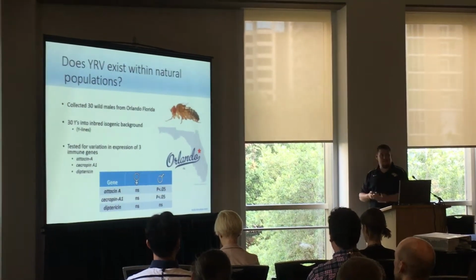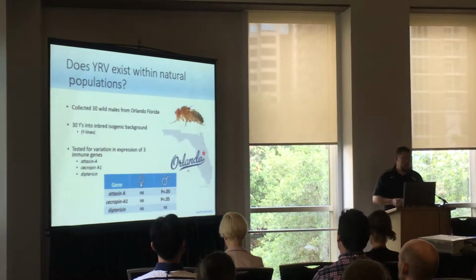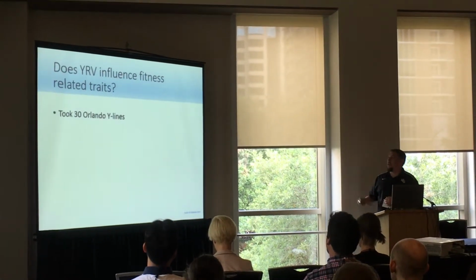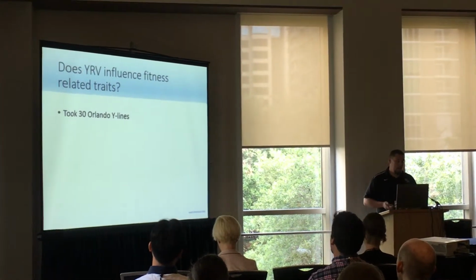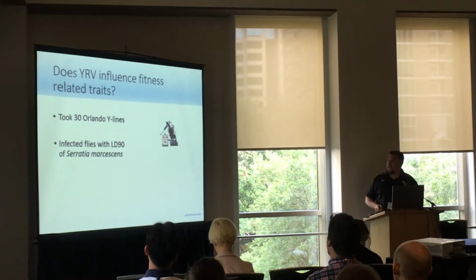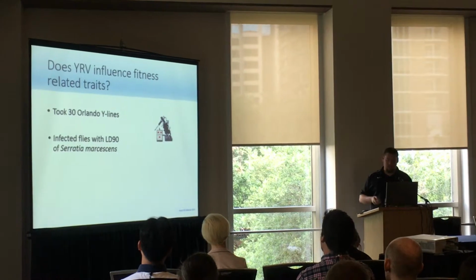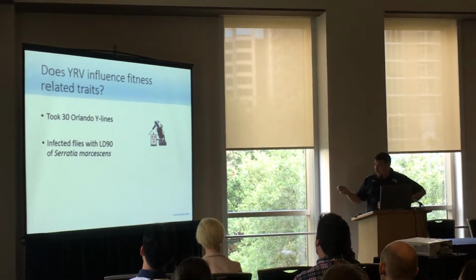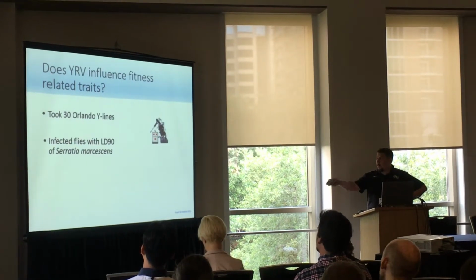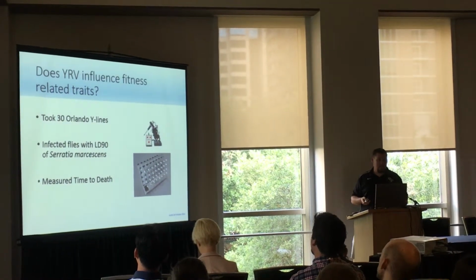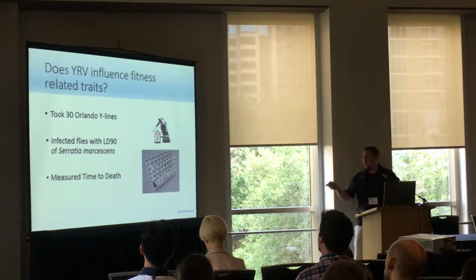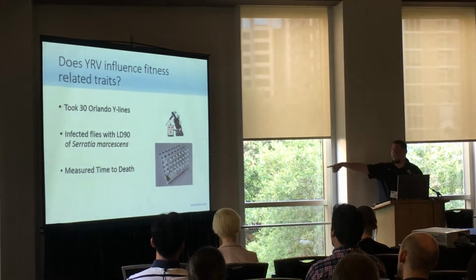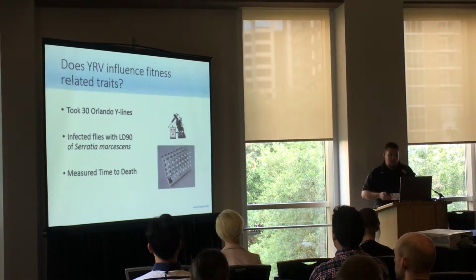To see if this had any kind of fitness consequences, since we're working with immune genes, we said let's test their actual immune response. And so we took 30 different Y lines, and we infected them with an LD90 concentration of Serratia marcescens, and that's a gram-negative bacteria. And then we measured the response to this bacterial challenge. The response we were looking at was their time to death, which we were able to measure with these activity monitors, which is quite nice.